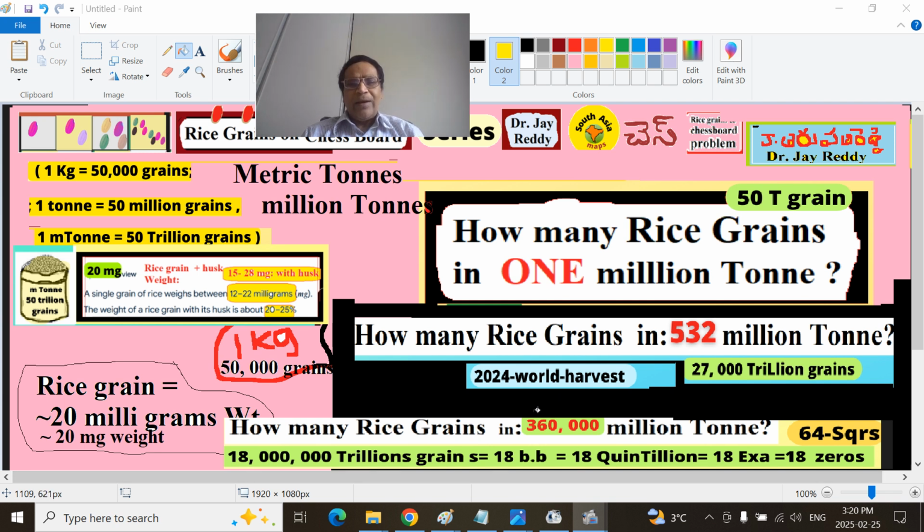The entire rice board contains 18 followed by 18 zeros. That is the grain that weighs 360,000 million, or 360 billion tons. And the entire chessboard. So that's what we are trying to show here. So 1 million tons is 50 trillion grains.